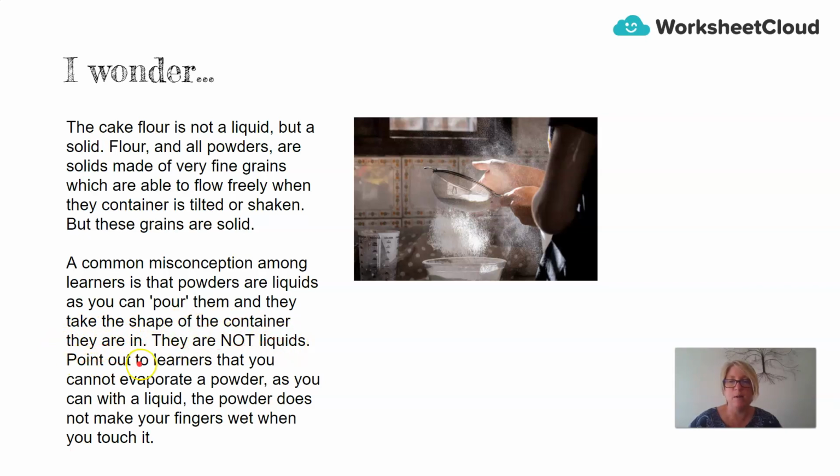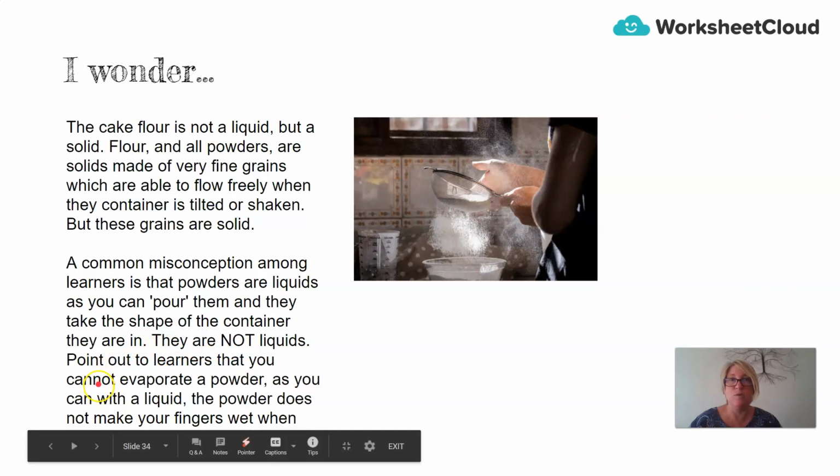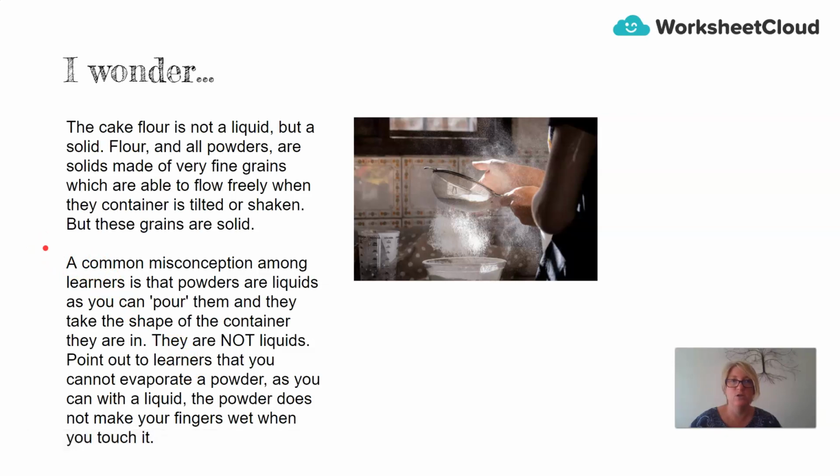And it's important that I point out to you that the other explanation we can say is that we cannot evaporate a powder as we can with a liquid. The powder does not make your fingers wet when you touch it. So there are several reasons that we can use to justify why flour is a solid and not a liquid.